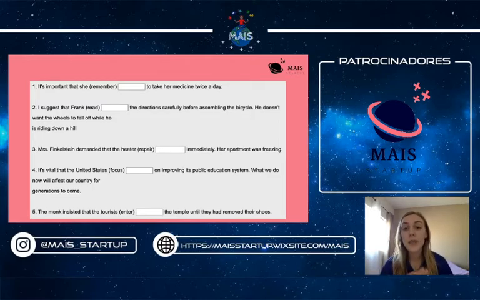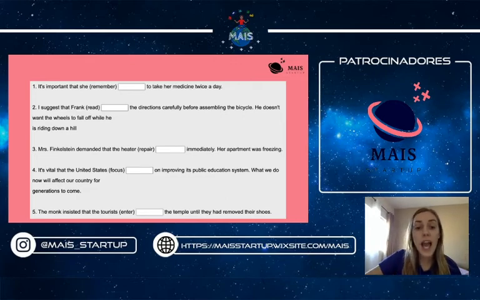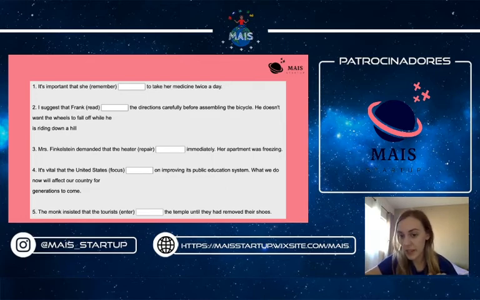So that's why we have to do almost like a passive voice for the subjunctive. As you may have seen in our previous class, whenever we have a passive voice, we want to add the verb to be. So here we're going to add the verb to be and then put repair in its participle. So the heater be repaired immediately.